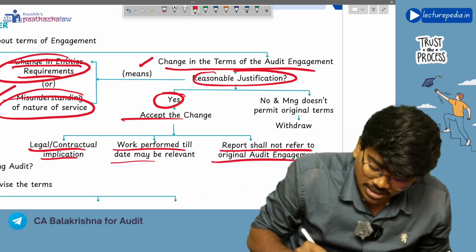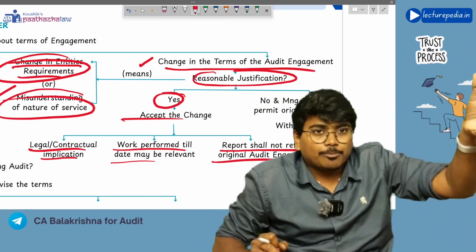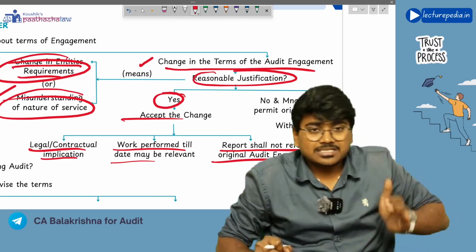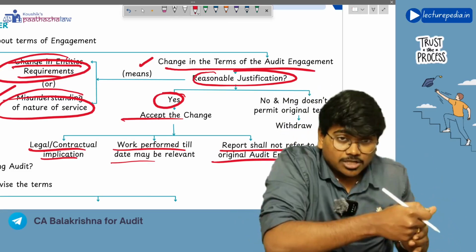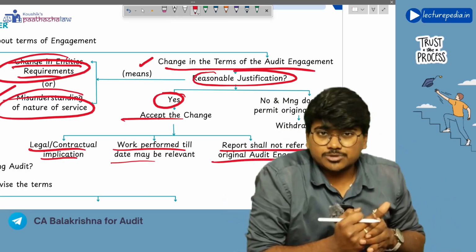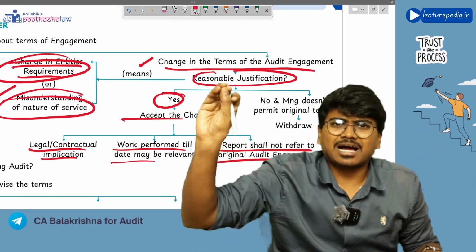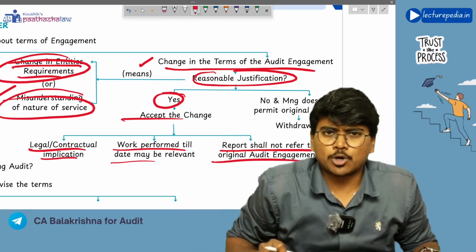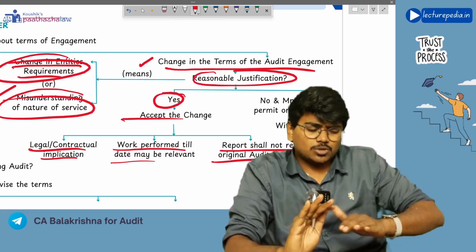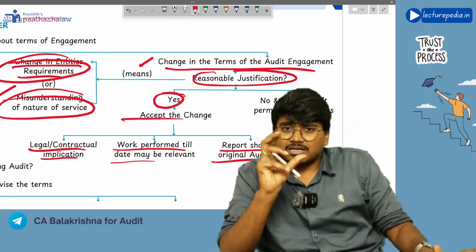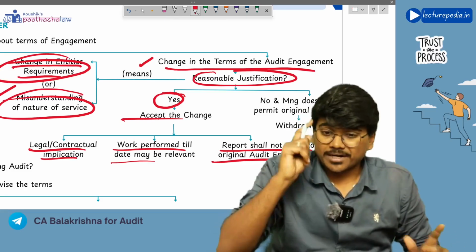Next, the report shall not refer to the original audit engagement. Originally you were appointed to do the audit engagement. Now there is a change in the terms of the audit engagement. When you give a report as per the changed terms, you should not refer to the earlier engagement, to avoid confusion among the users. If you are doing the work as per the changed terms, please don't refer to the previous engagement in the report that you are going to issue as per the changed terms. Got it?